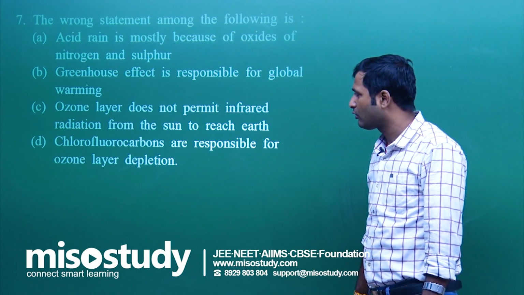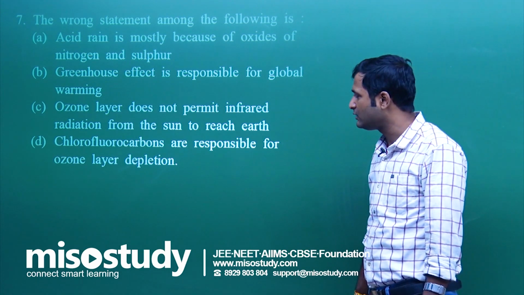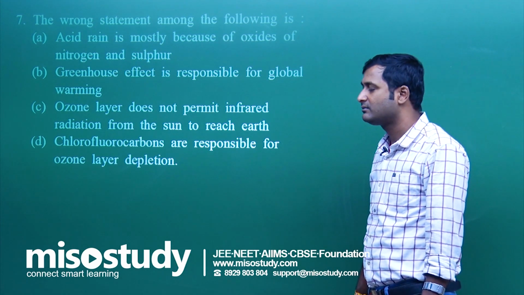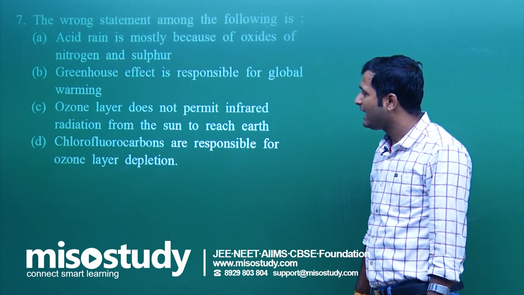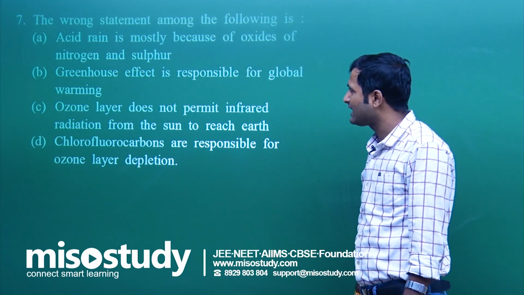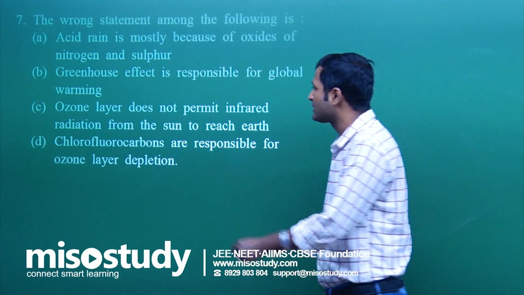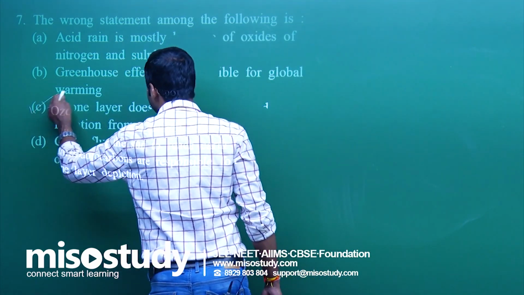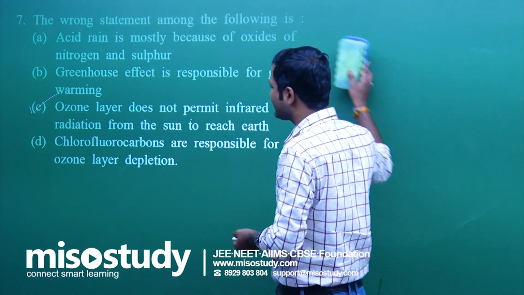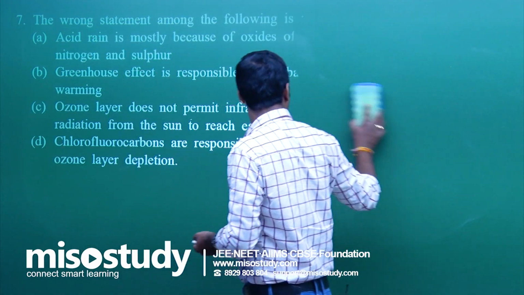And the fourth one, chlorofluorocarbon CFC, CF2Cl2, R-12, that are responsible for ozone layer depletion. Yes, A, B and D are correct statements. But they are asking for the wrong statement. C is the wrong statement. Again I am repeating, question number 7, C is the answer.